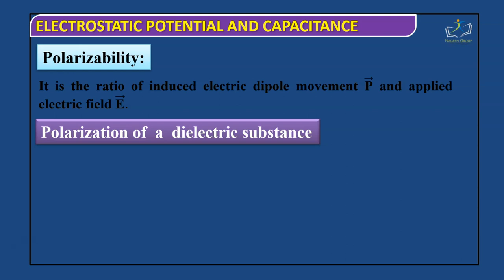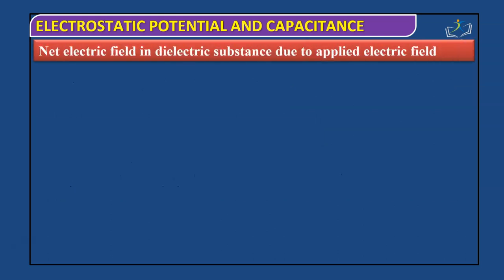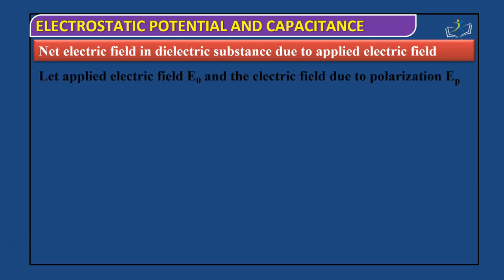What is the polarization of a dielectric substance? Polarization of a dielectric substance is the process of inducing equal and opposite charges on the two opposite faces of the dielectric on application of an electric field. Consider the net electrostatic field in the dielectric substance due to the applied electric field. Let the applied electric field be E naught and the electric field due to the polarization be EP. Then E naught is equal to sigma by epsilon naught, and EP is equal to sigma P divided by epsilon naught.